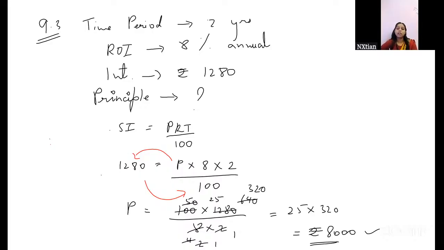Similarly, time and rate can also be found out. In some questions you'll be given the principal, the interest, and the time, and you'll be asked to calculate the rate, and sometimes the time. The same formula, SI equals PRT by 100.